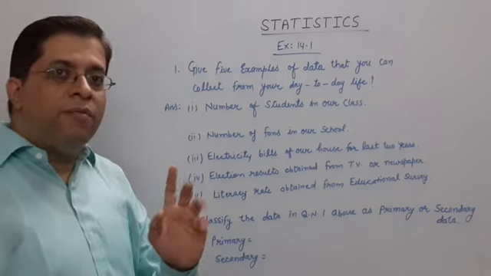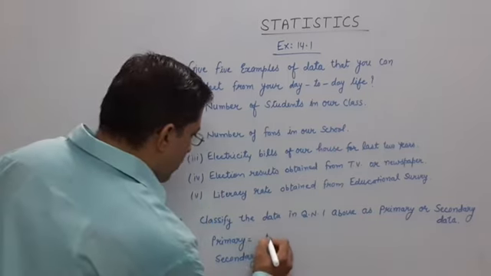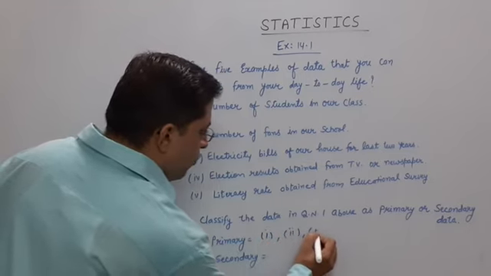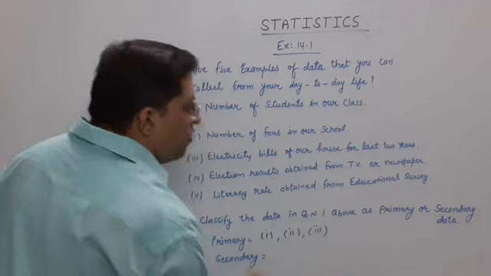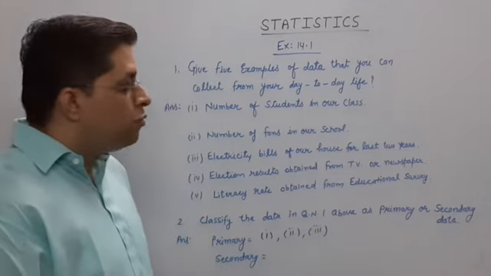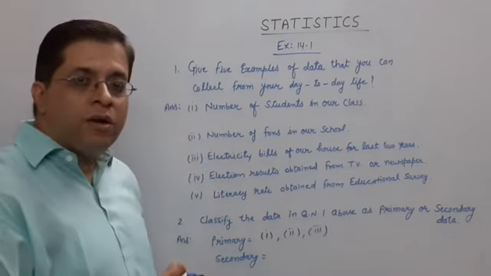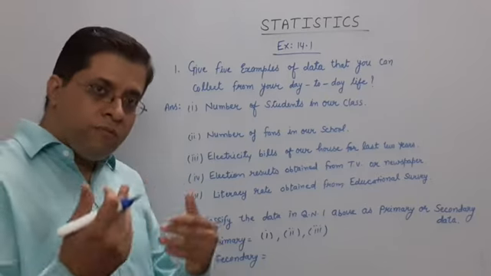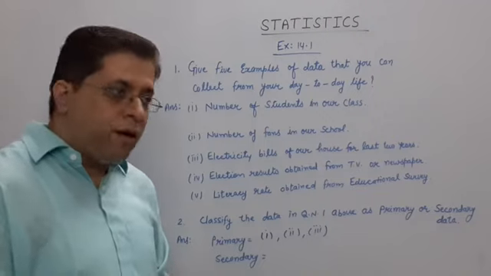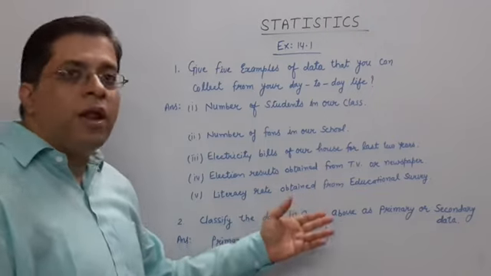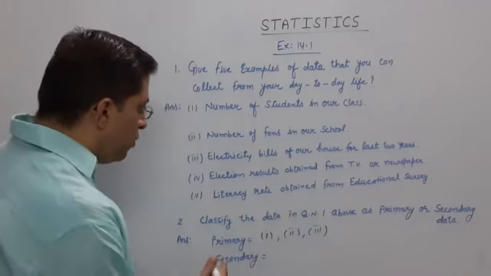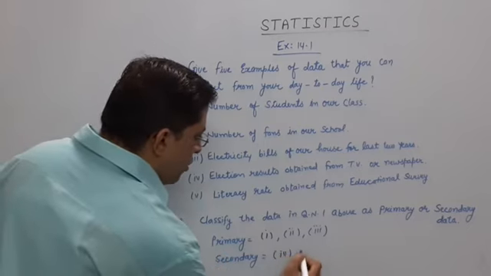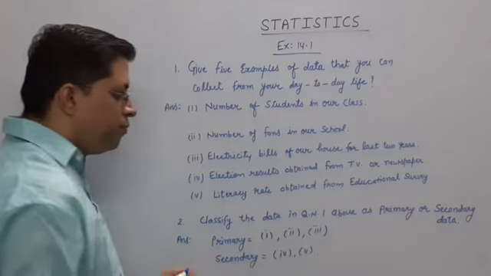These are primary data, because they come from the direct source of the investigator. The investigator got this data. Secondary data we get from any media like TV, newspaper, or any educational survey. So the fourth and fifth parts are secondary data.